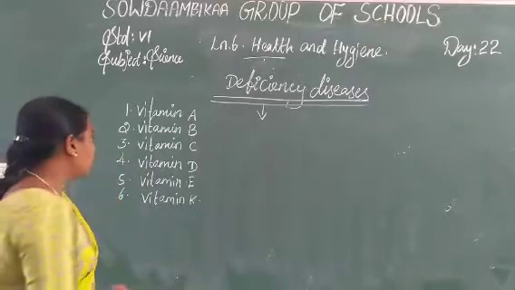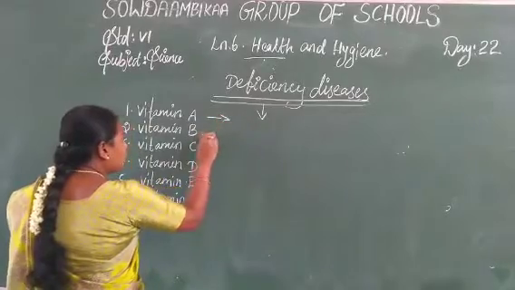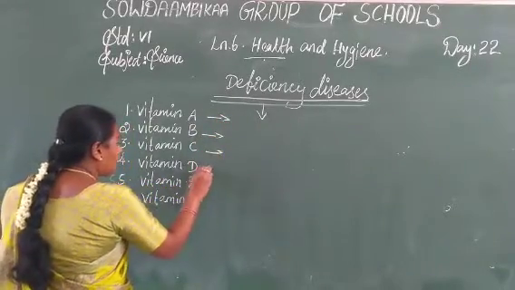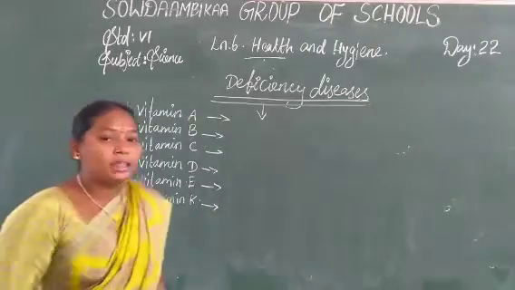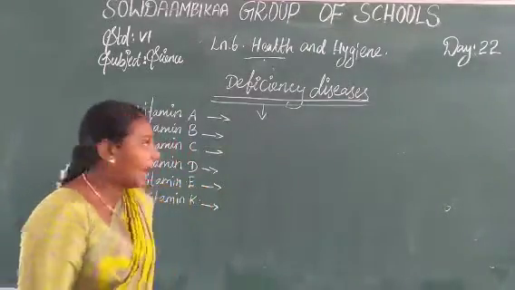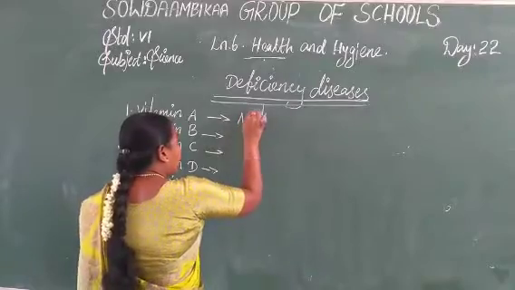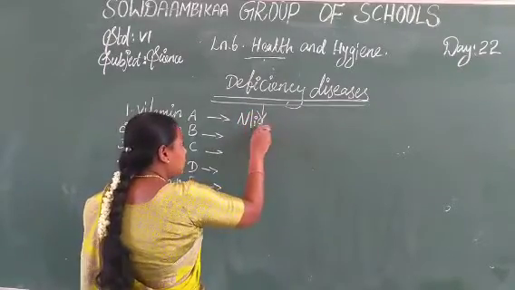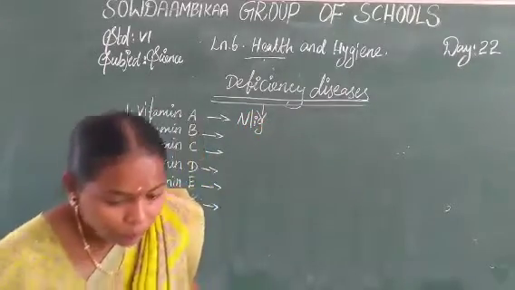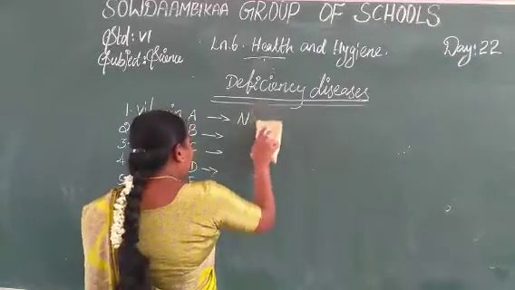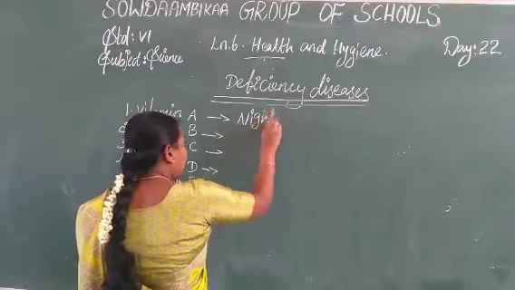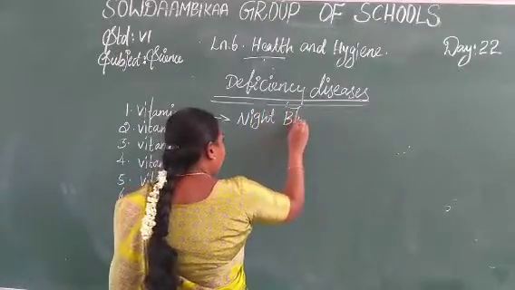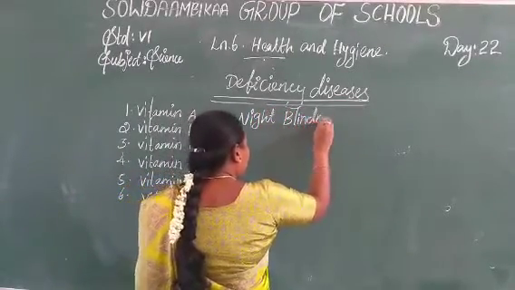Now see the vitamin A deficiency disease. Vitamin A deficiency causes night blindness, N-I-G-H-T, night, B-L-I-N-D, blindness.